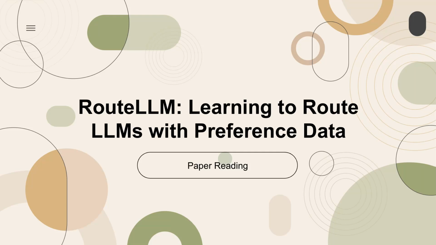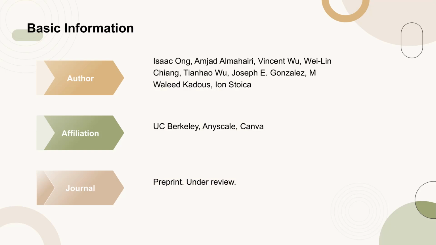Today's paper is titled RouteLLM, Learning to Route LLMs with Preference Data. This paper was authored by Isaac Ong and colleagues from UC Berkeley, Scale, and Canva. It is currently under review as a preprint.